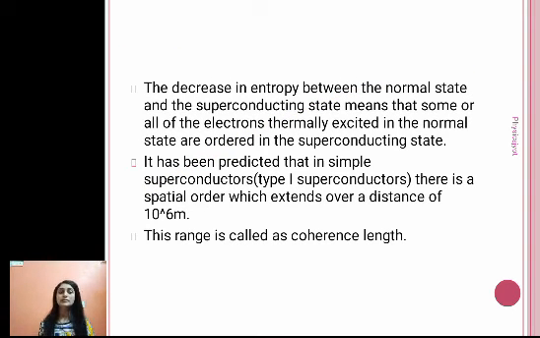And in simple superconductors, if you take the example of type 1 superconductors, there is a spatial order which extends over a distance of 10 raised to minus 6 meter, and that range is called the coherence length.